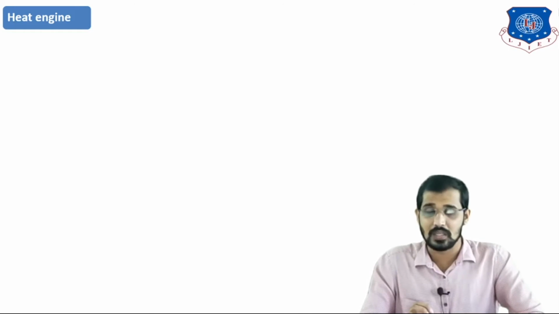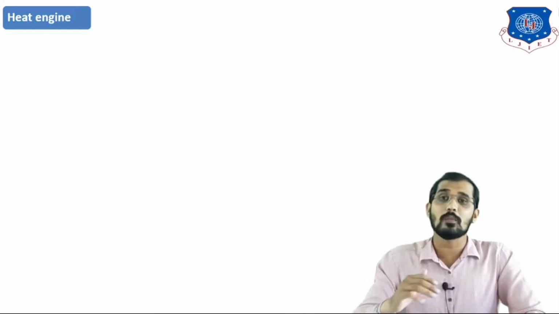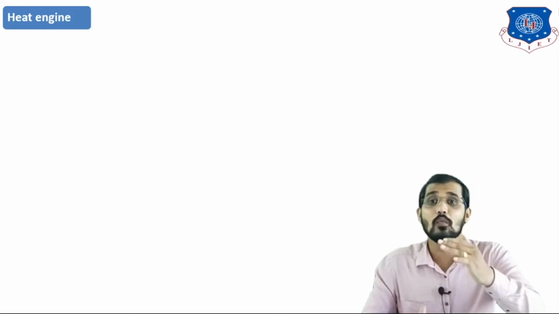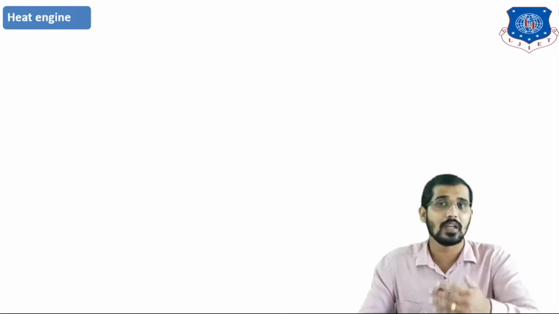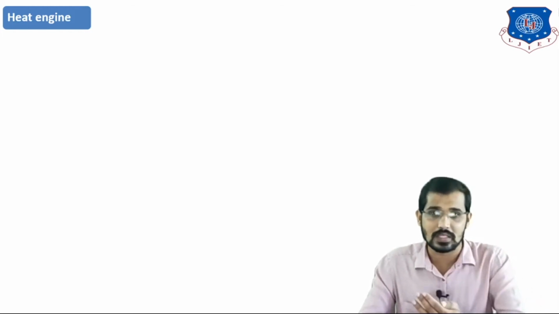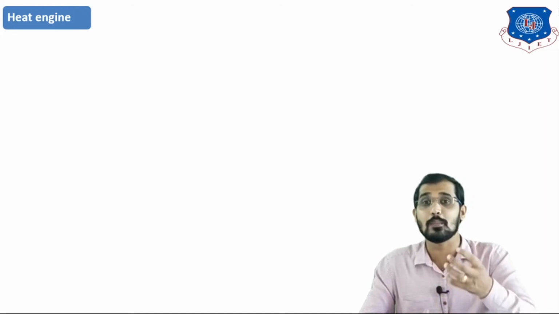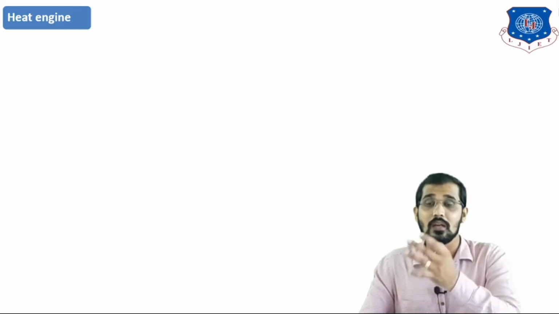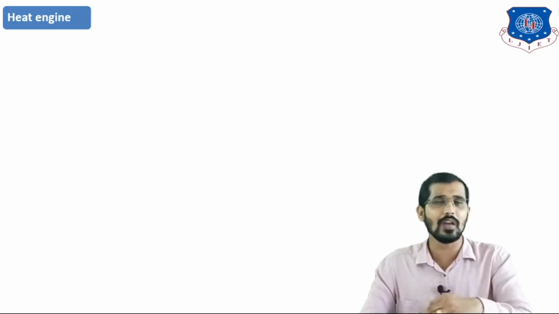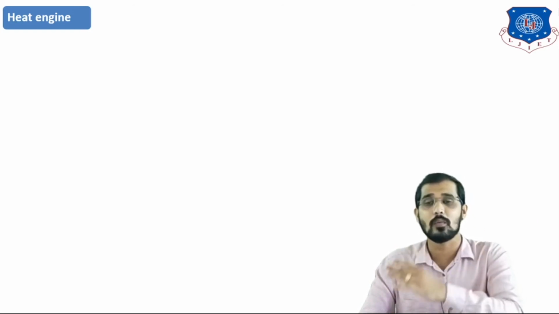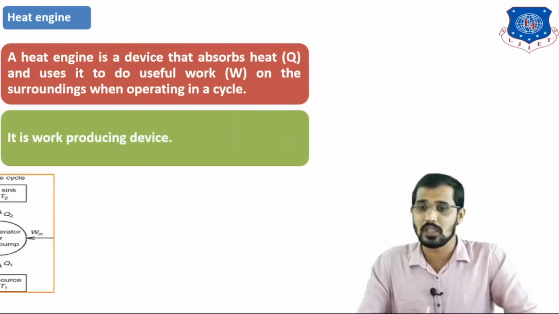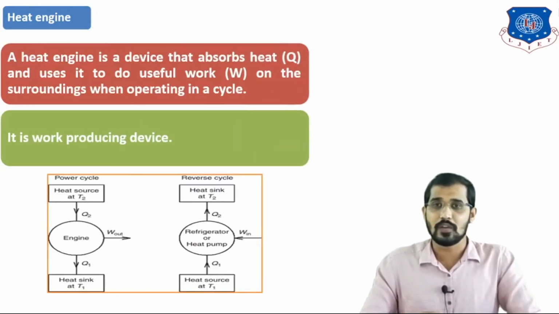Heat engine means heat is flowing from the higher temperature to the lower temperature, and this heat engine is a work producing device. But a heat pump is a work consuming device, because in a heat pump we are absorbing heat from the lower temperature to the higher temperature. In a heat engine, we are transferring heat according to the second law of thermodynamics, from higher temperature to the lower temperature. This is the figure for that.